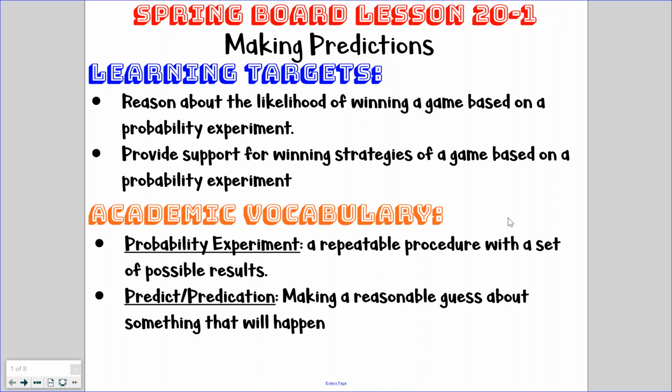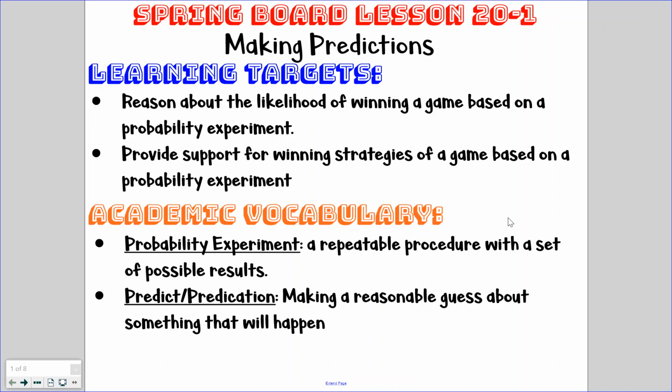The learning targets we are covering today in our first probability lesson are to reason about the likelihood of winning a game based on a probability experiment, and to provide support for winning strategies of a game based on a probability experiment. There's some vocabulary you need to know to better understand the learning target. Our first one is probability experiment, which is a repeatable procedure with a set of possible results.